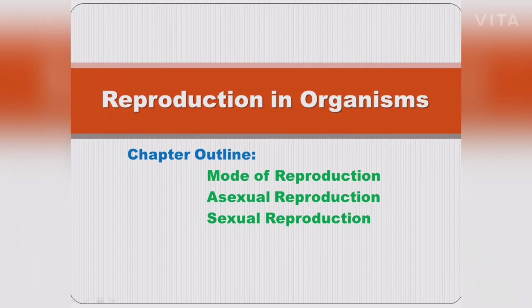Now sporulation. During unfavorable condition, amoeba multiplies by sporulation without encystment. The nucleus breaks into several small fragments or chromatin blocks.